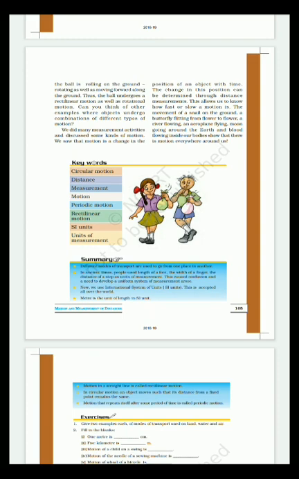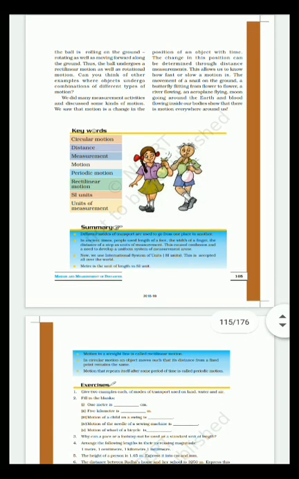Keywords: circular motion, distance measurement, motion, periodic motion, rectilinear motion, SI units, units of measurement.